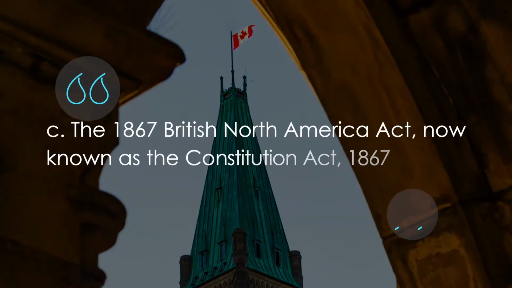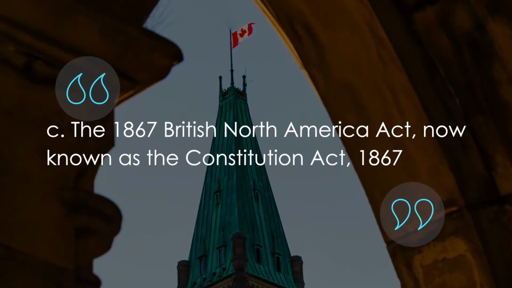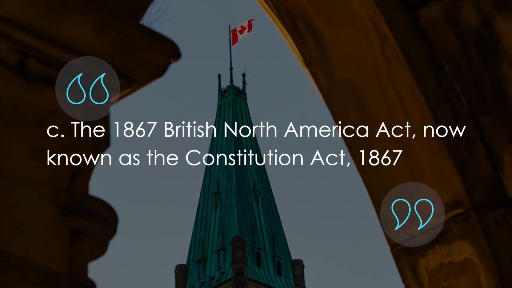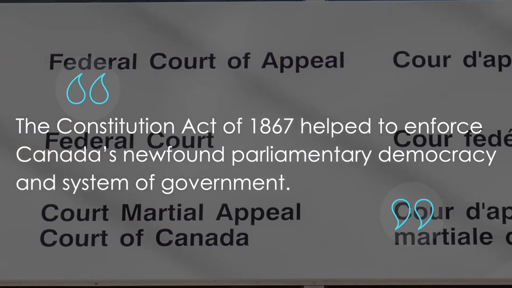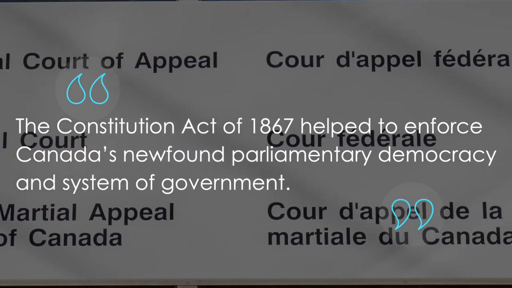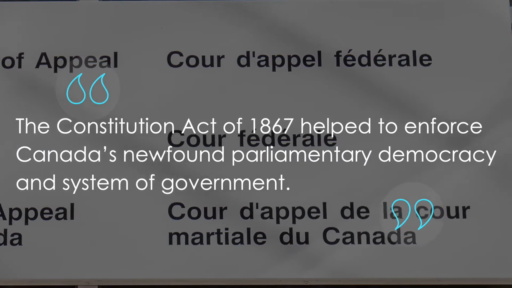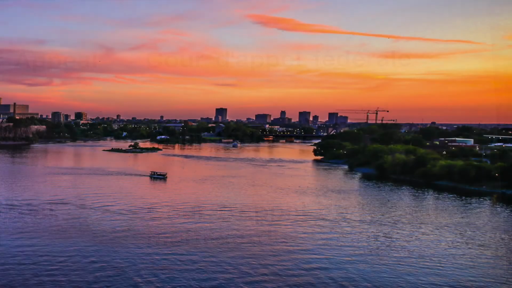The answer is the 1867 British North America Act, now known as the Constitution Act, 1867. The Constitution Act of 1867 helped to enforce Canada's newfound parliamentary democracy and system of government.